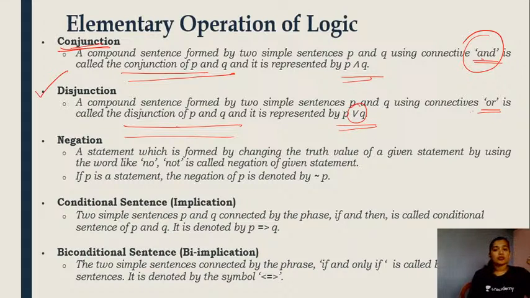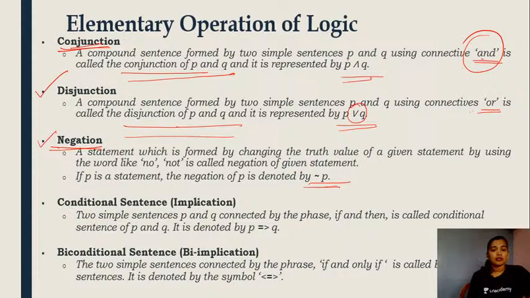Okay. Now the next one that we have is negation. Negation is nothing but obtaining a statement which has the truth value opposite to that of the given statement. The truth value of the given statement is checked, and you make a sentence such that the truth value of the new statement obtained will be opposite to that of the initial statement given. This elementary operation is called the negation. So if you have a statement P, its negation will be denoted using this symbol here. So we will be dealing with conjunction, disjunction and negation in this class.